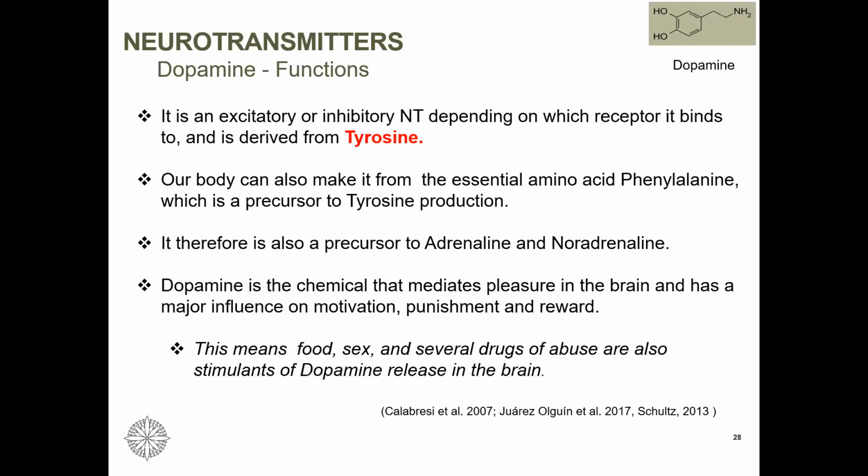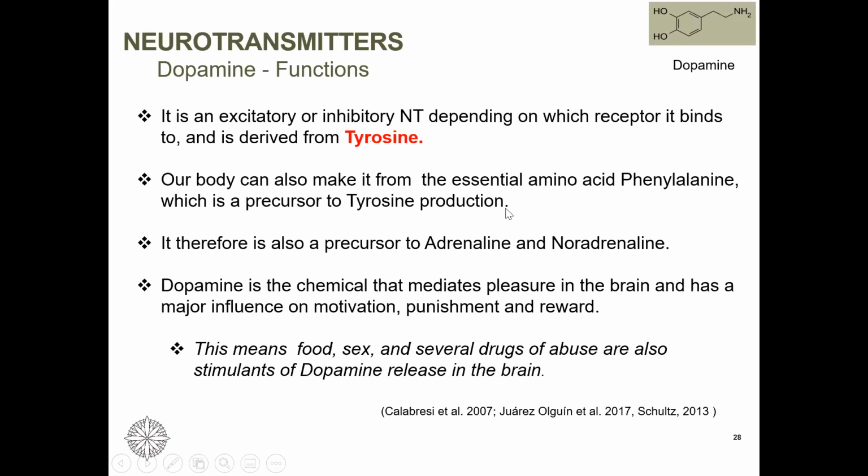Let us discuss dopamine. Regarding synthesis of these catecholamines, we will learn together, because there are 3 of them and they are made from one amino acid, and that is tyrosine. So dopamine, epinephrine, norepinephrine, their precursor amino acid is tyrosine.